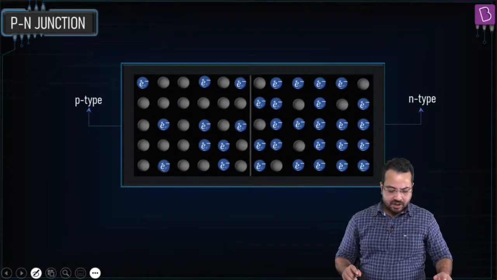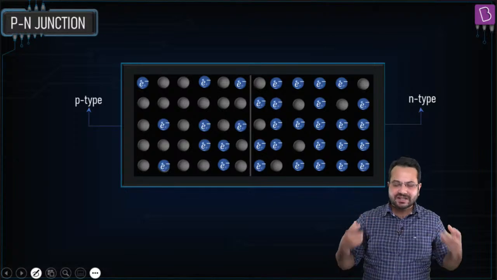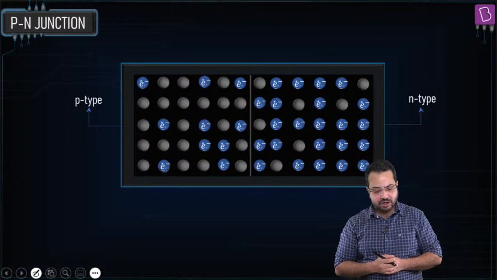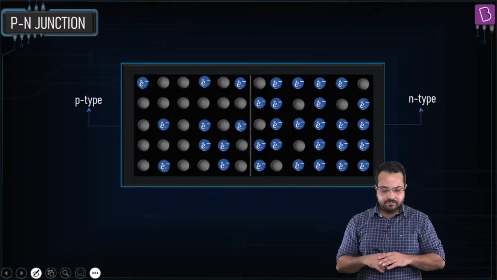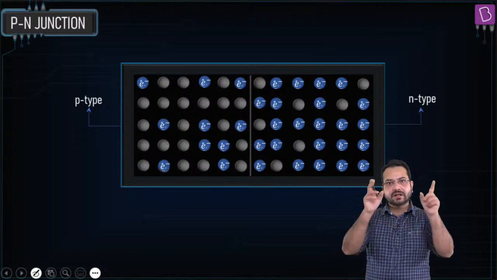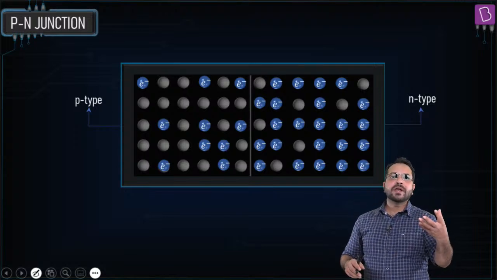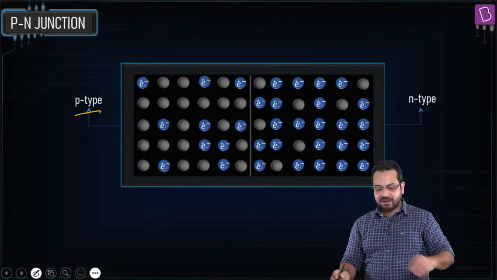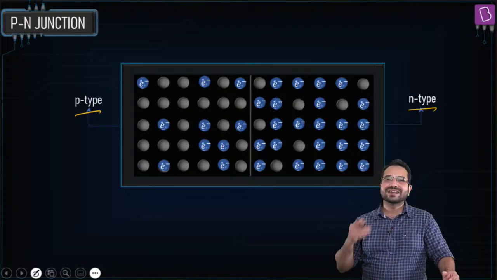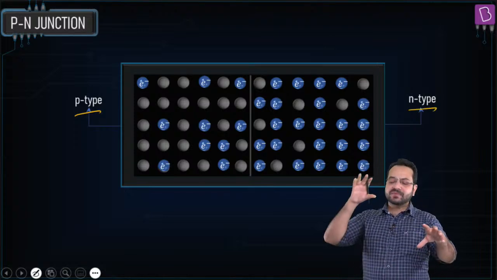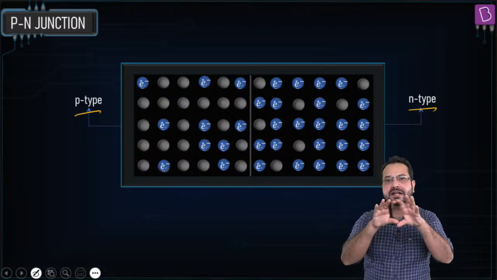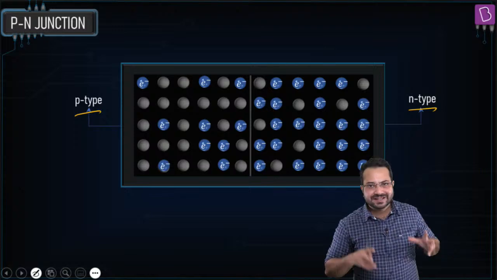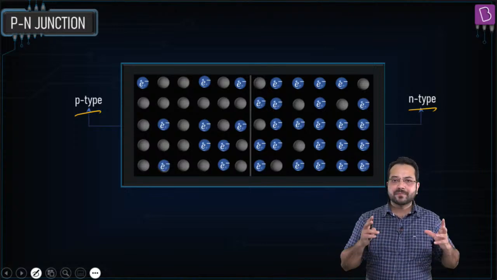Alright, perfect. Now let's talk about the PN junction, and this is a very, very important topic. It has to be understood well. Okay, let's talk about the PN junction. So in a PN junction, what we do is we take a silicon wafer and on one side we introduce impurity such that it becomes p-type, and on the other side we introduce impurity such that it becomes n-type. Okay, so we have a p-type semiconductor and an n-type semiconductor, and that is joined together. Okay, now when it is joined together, what happens? Let's understand the mechanism of the PN junction.